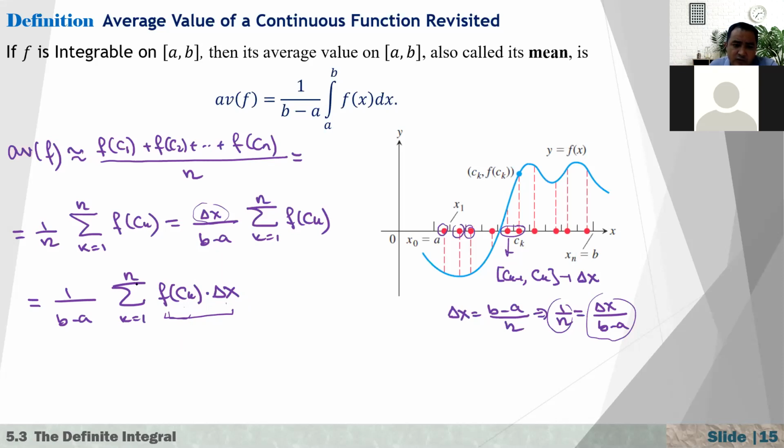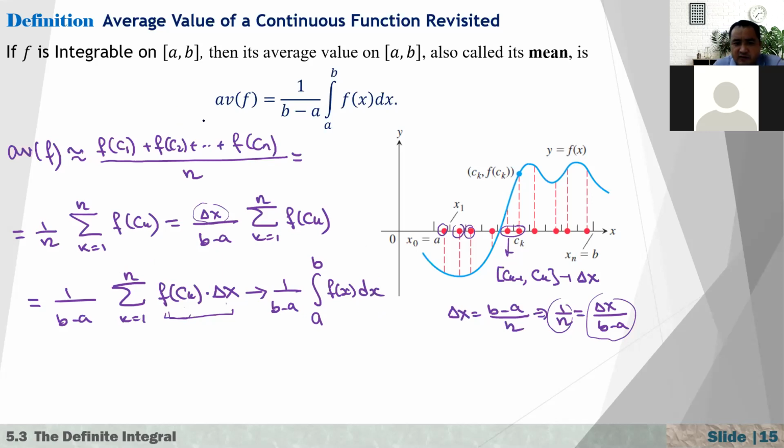How about if n goes to infinity? When n goes to infinity, it gives us the exact average value of f over this interval. We know that 1 over b minus a is a constant number, so this sum becomes the integral from a to b of f of x dx.